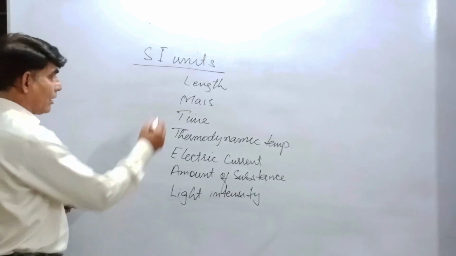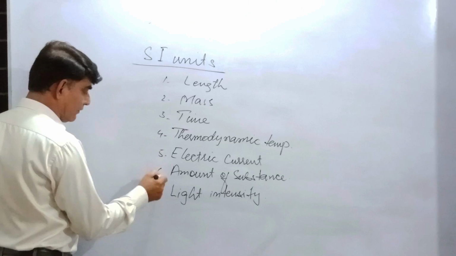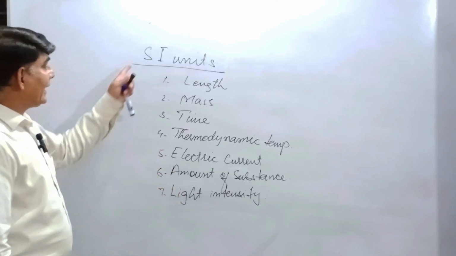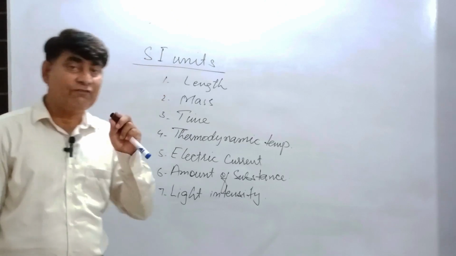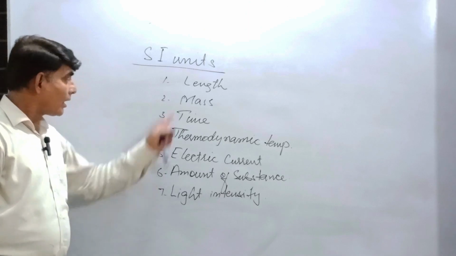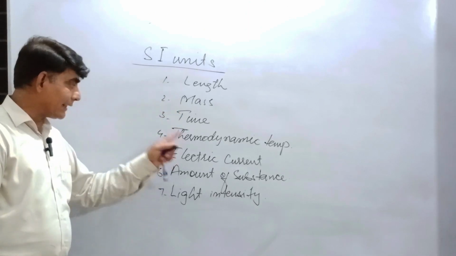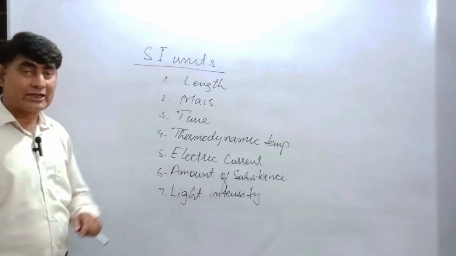So these are the 7. In SI units, there are 7 fundamental or base quantities: length, mass, time, thermodynamic temperature, electric current, amount of substance, light intensity.